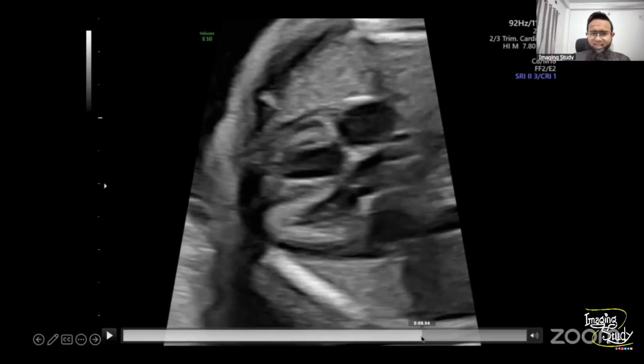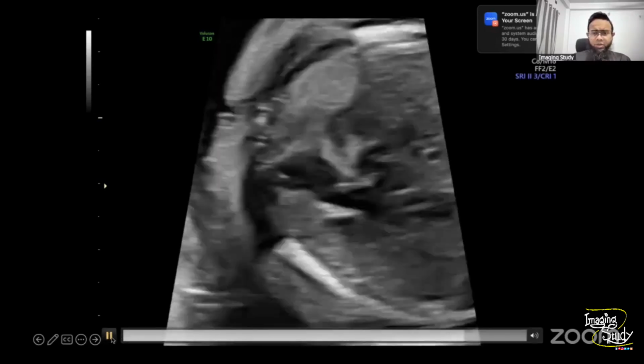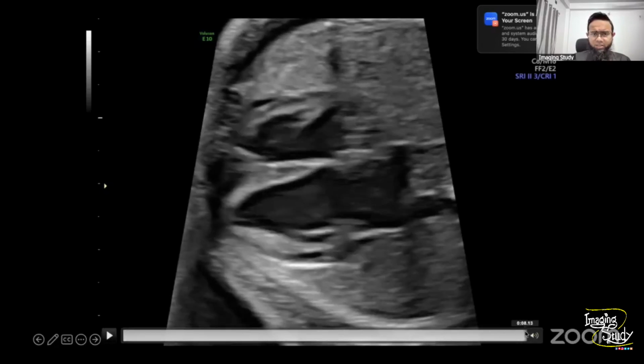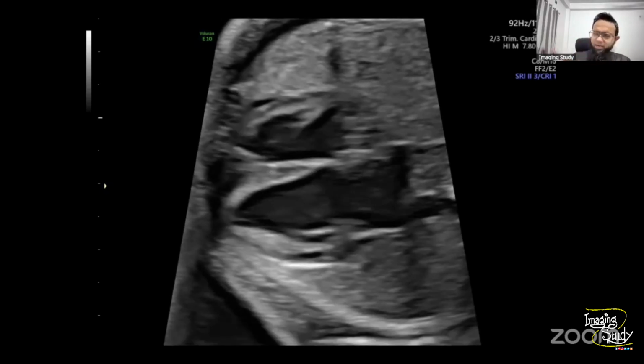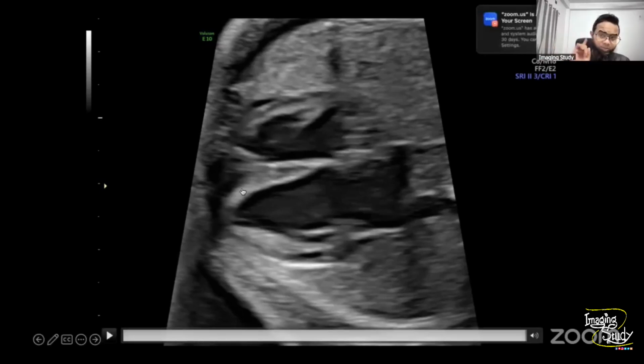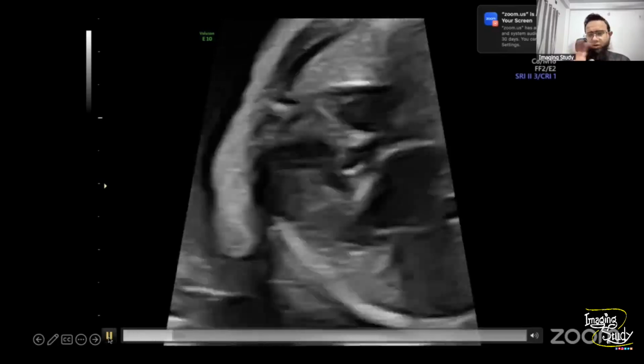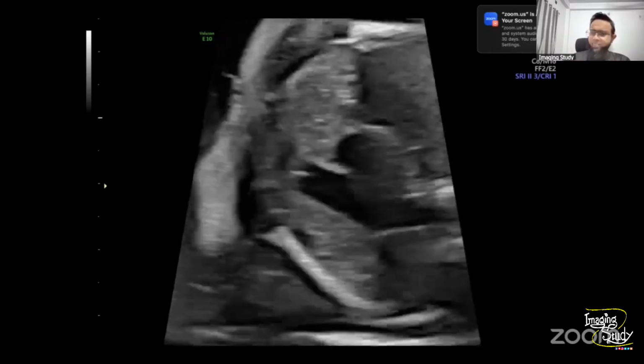So here's the LVOT view, not the good view, but it was normal, trust me. You see, this is the interventricular septum. So it is continuous with the aorta. There is no VSD at this part. So just look at the four chamber view from this image. The four chamber view apparently looks quite normal, no chamber enlargement over here, and the interventricular septum looks quite normal. Okay, so up to this poor quality image, the patient looks quite normal.